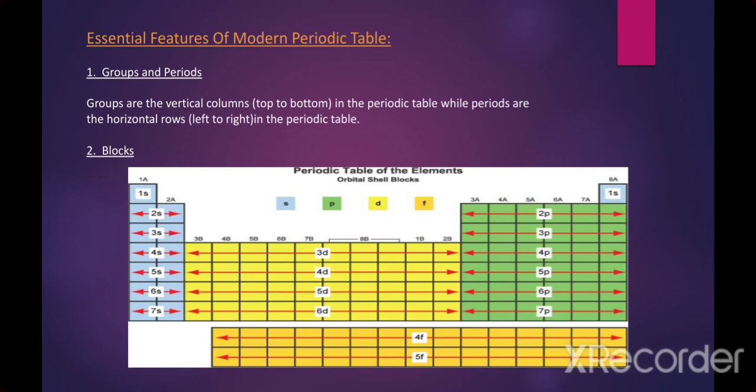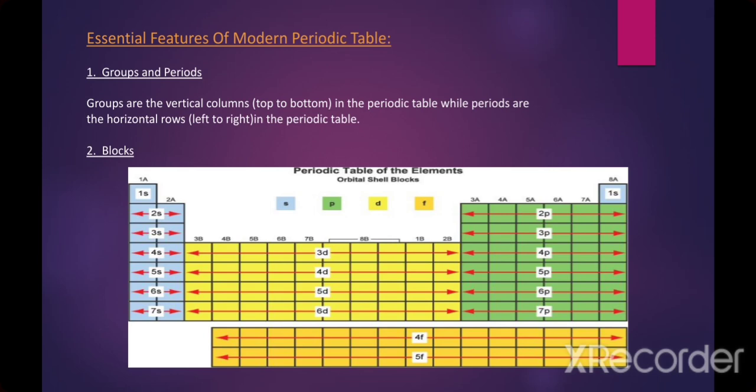Elements with similar properties are placed in the vertical columns, and those vertical columns are called groups. There are a total of 8 groups, which are usually numbered by Roman numerals 1 to 8, and those are subdivided into subgroup A and subgroup B. Now we talk about the periods. There are a total of 7 periods in the periodic table, numbered 1 to 7.